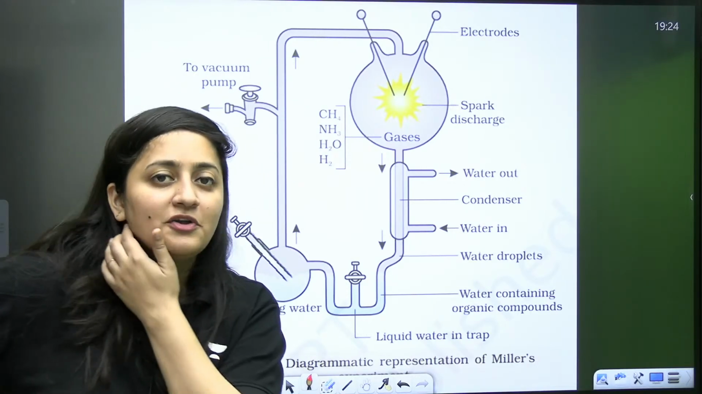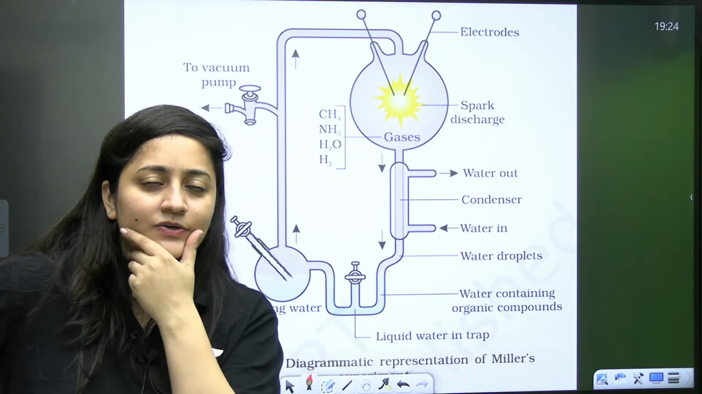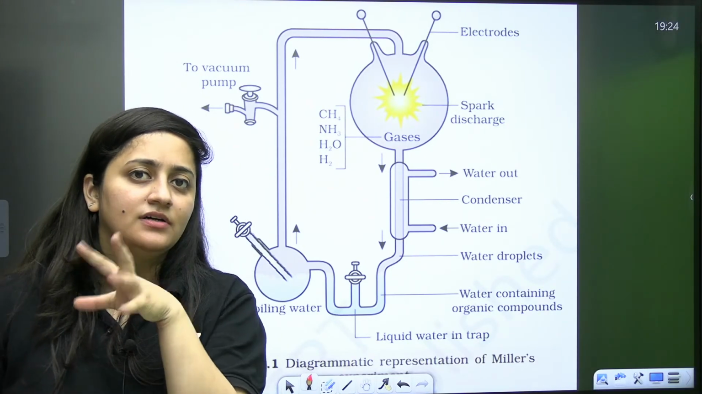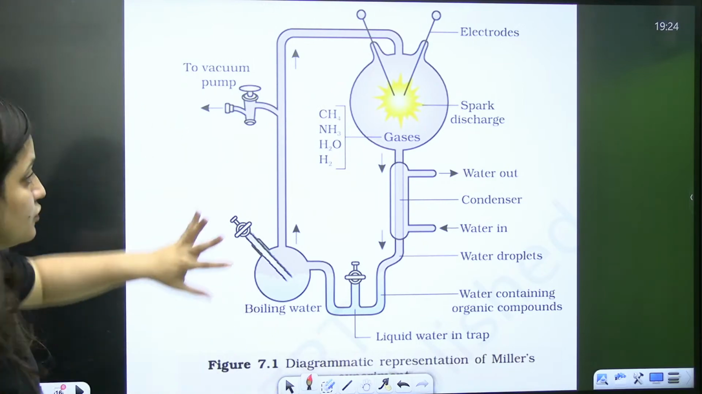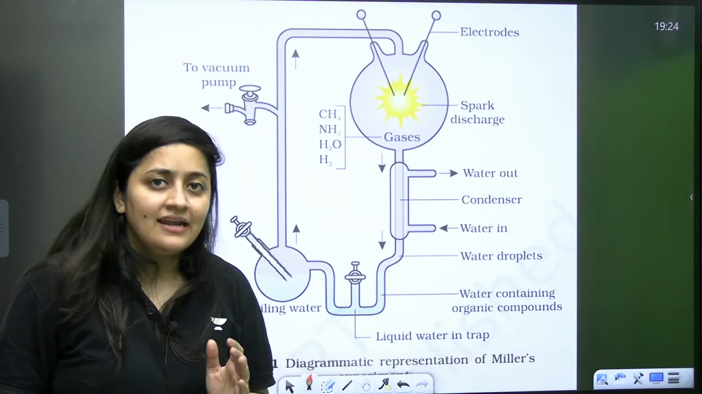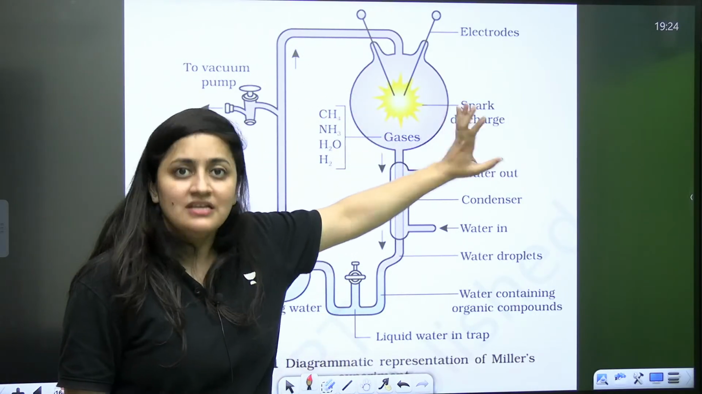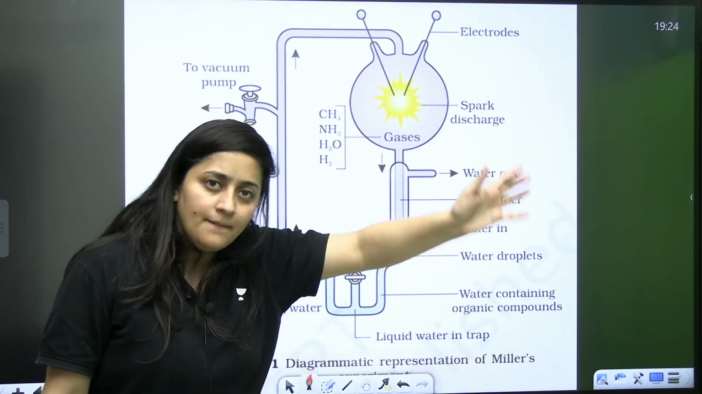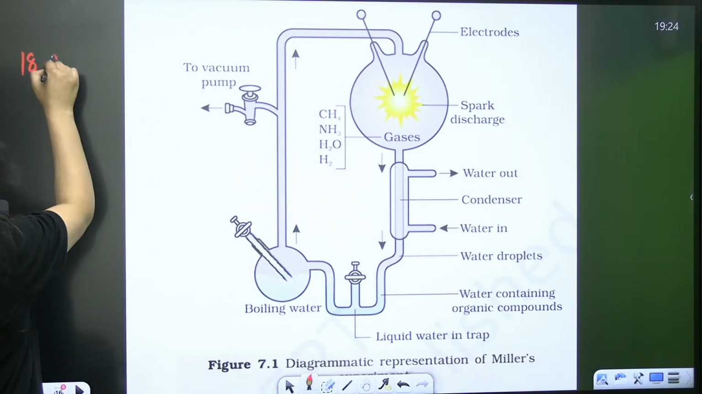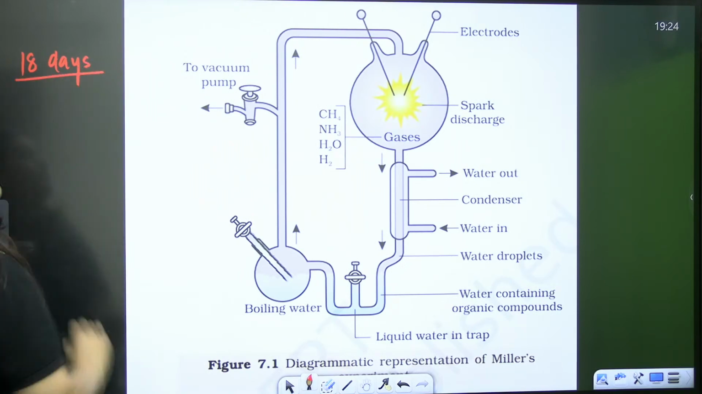So that is your homework. You will tell me whether Miller was the student or the teacher. That's what you have to say. So look at this setup. They conducted an experiment in which they created the conditions that used to be there on the primitive Earth. Their first setup ran for about 18 days.